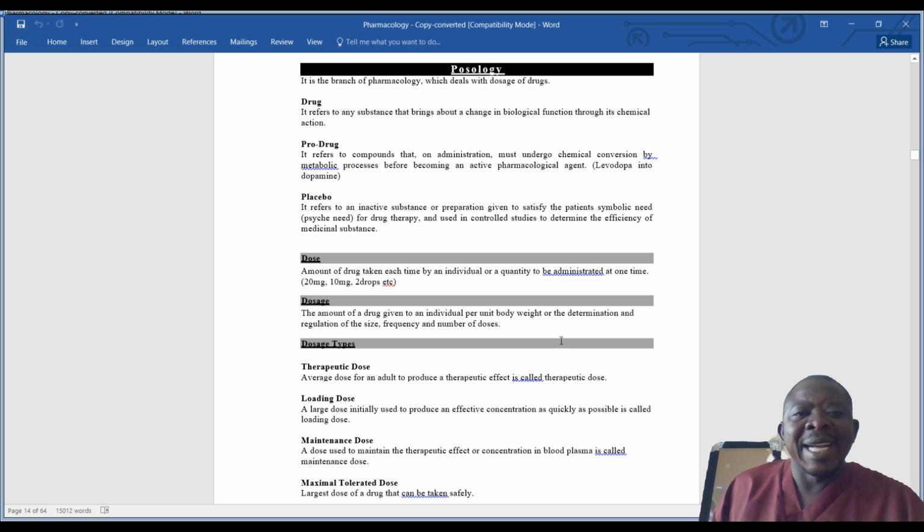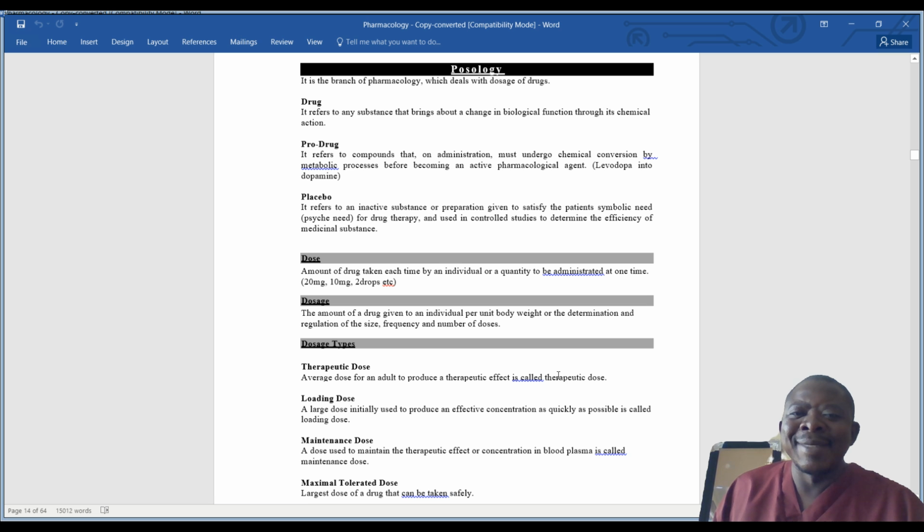When you're looking at dosage, we are necessarily looking at the drug that is given to an individual per unit body weight, or the determination and regulation of the size, frequency, and number of doses. Here, for example, when we are giving quinine, it is given per kg body weight. So you have to take into consideration the weight of the patient for you to arrive at the amount that should be given to that individual.